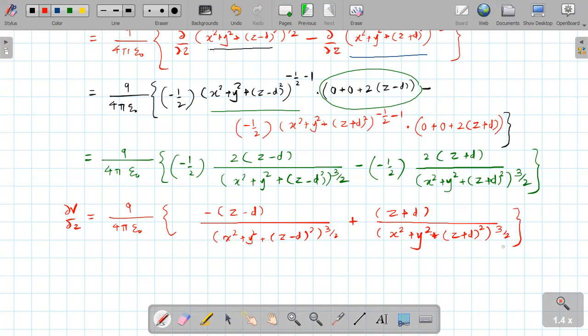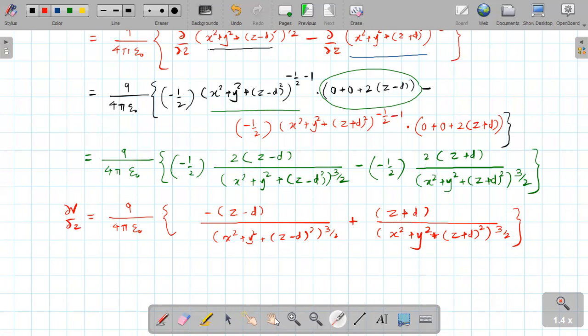Understood up to this level? Yes, sir. To cancel, minus into (z minus d), then minus into minus we can write plus, this 2 will get cancelled with this 2 and you will get this.